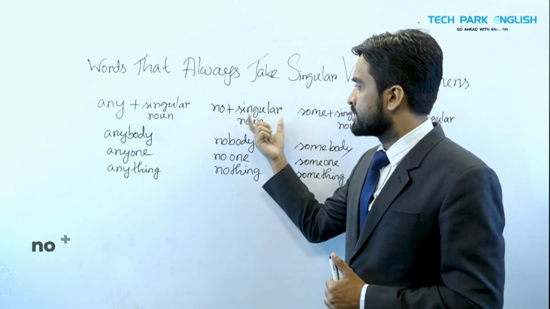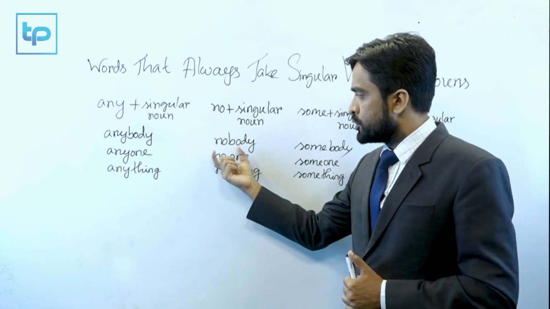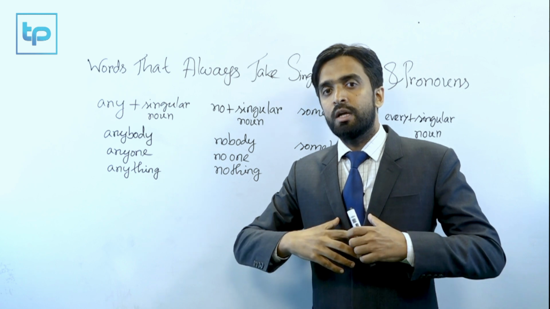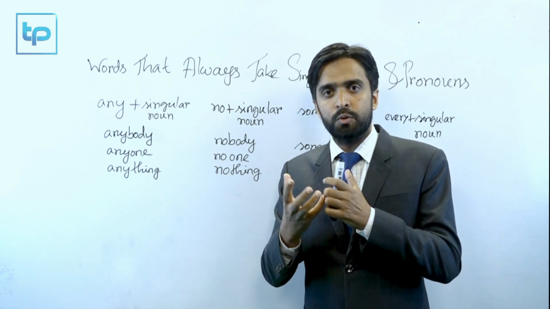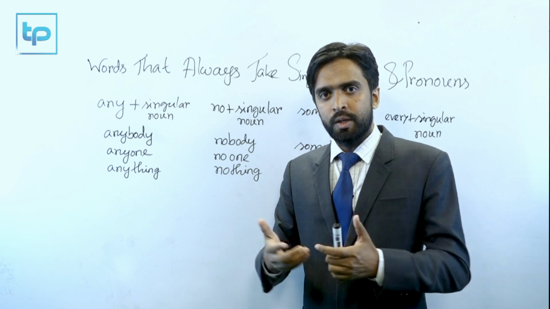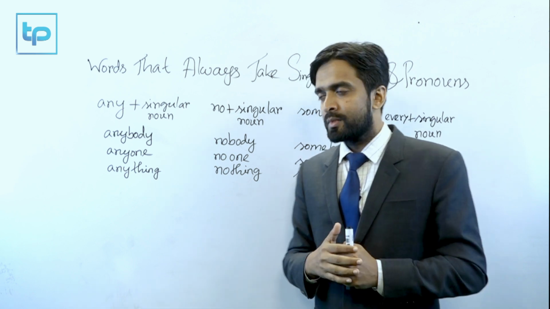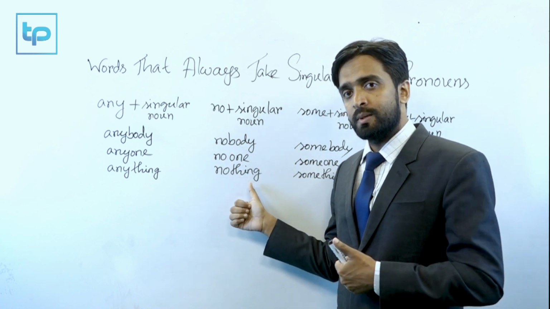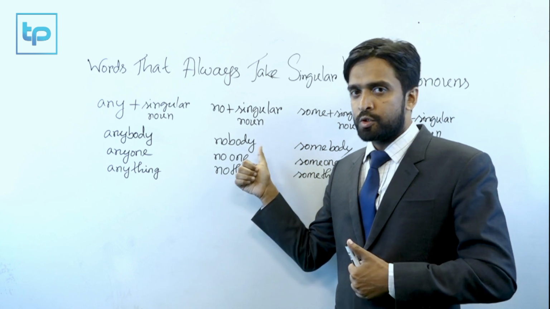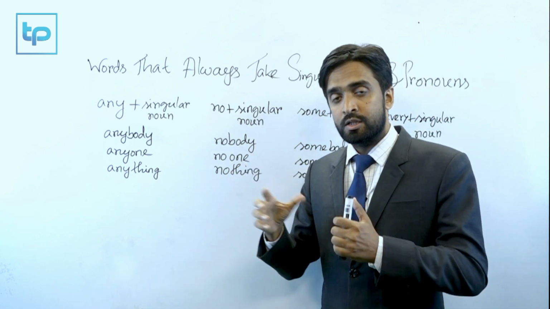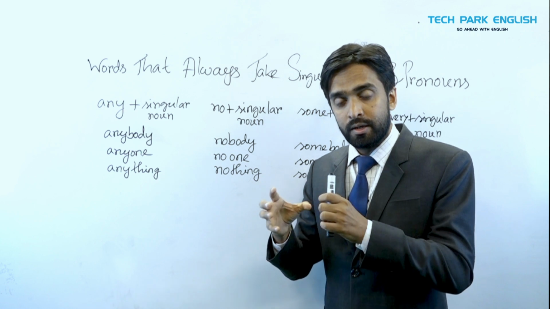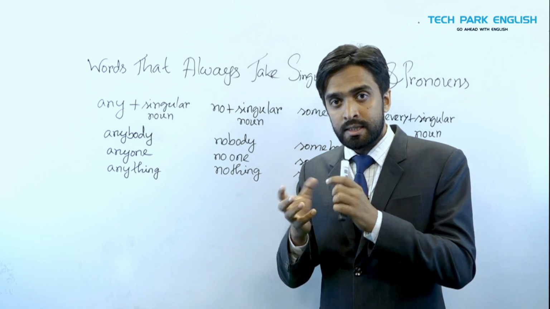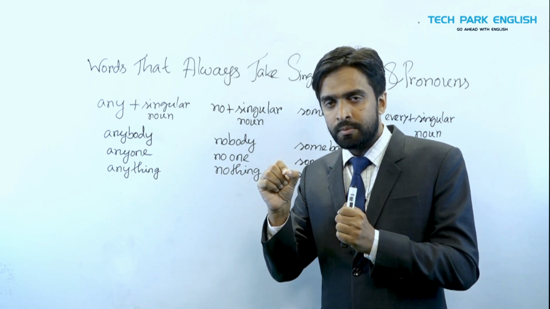And then no with singular noun. Nobody, no one, nothing. Nobody doesn't mean everybody. Nobody is like an individual person. So nobody means not a single one. How can you make a sentence with it? Nobody is going to watch TV. That is, nobody is. It takes singular. It should not be nobody are going to watch. It should be nobody is. Nobody is singular, right? Not a single person.